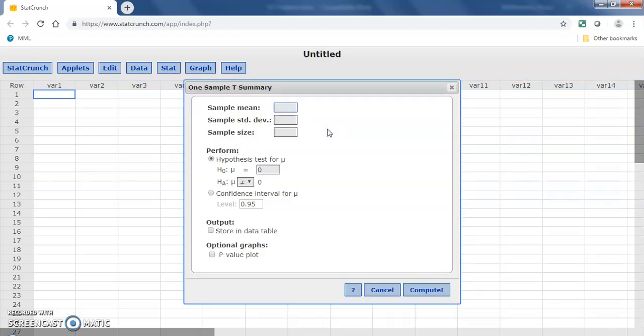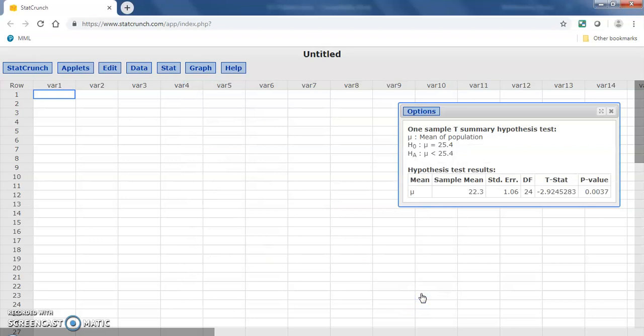The sample mean is 22.3. The sample standard deviation is 5.3. And the sample size is 25, and the hypothesis is equal to 25.4 and less than 25.4, and then we compute.